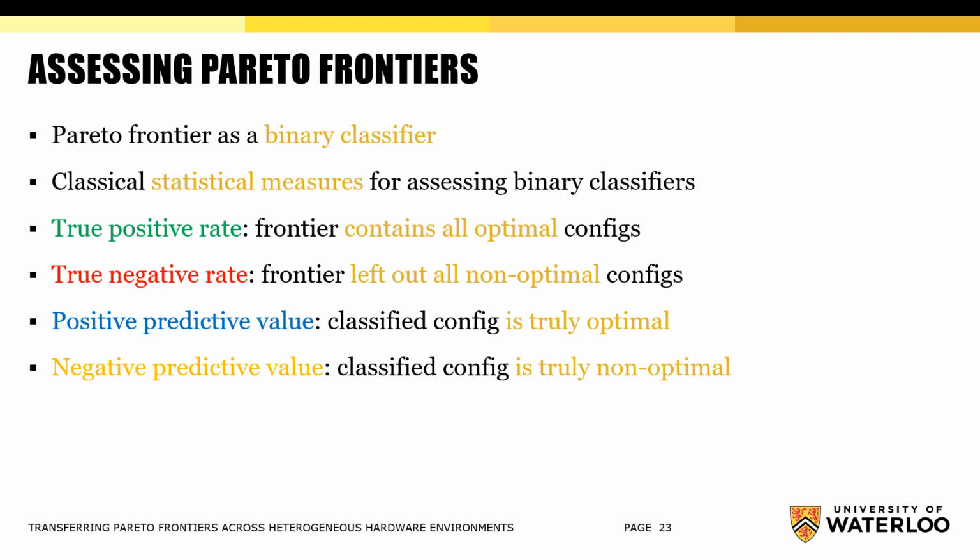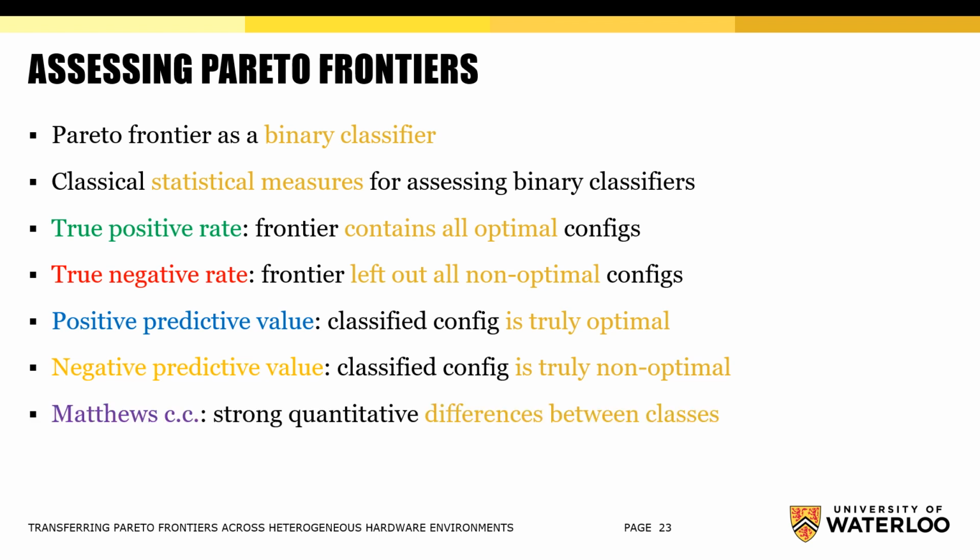Aforementioned measures are best regarded in groups, so we decided to include an integral measure of Pareto frontier quality. Matthew's correlation coefficient is considered to be one of the best measures for working with data that has strong quantitative differences between classes of observations, which is our case.